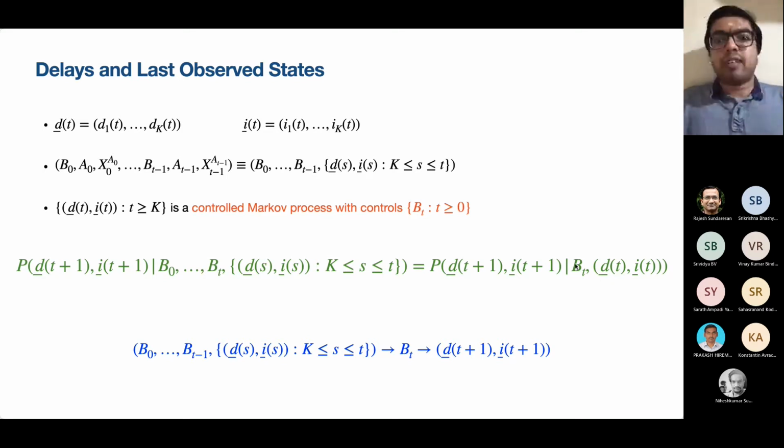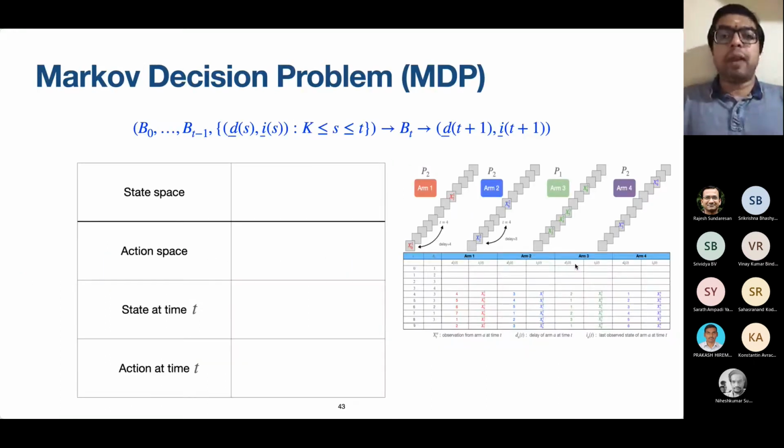What if this is a controlled Markov chain? How does it make the problem better? Because we are in the setting of an MDP now. We have this nice way of transitioning from history to action to the updating of the history. So there is a natural MDP framework into which we fall.